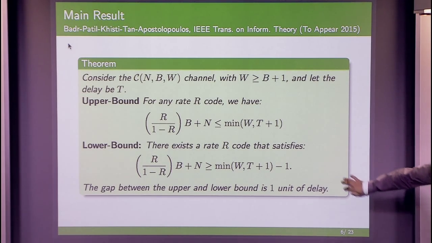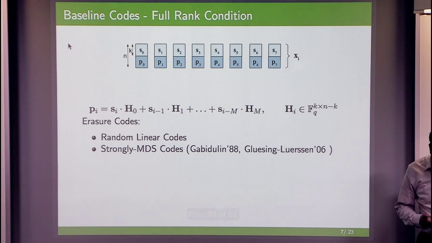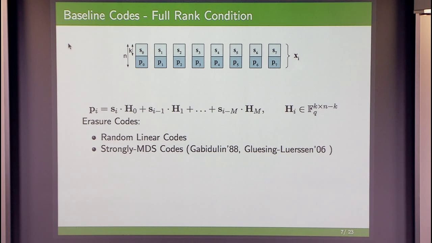So what I will do is mostly focus on how this lower bound was achieved and why the obvious construction does not work. Okay? So we'll start with a simple code construction, which is basically a systematic code. At each time, the channel packet xi will consist of the incoming source packet and n minus k parity check symbols. Okay, so let's say we have a structure like this.